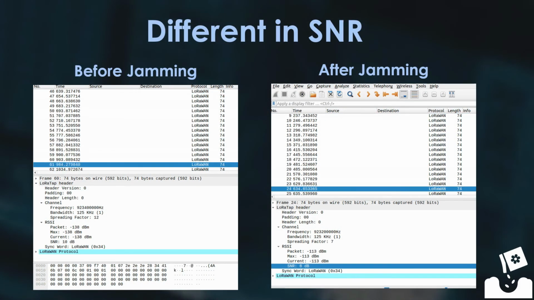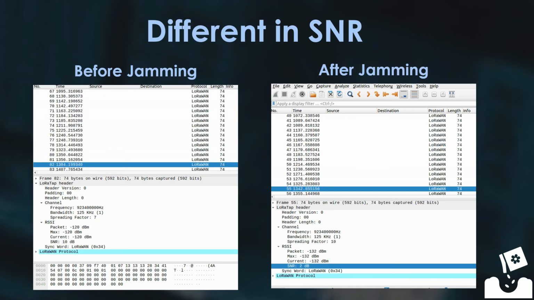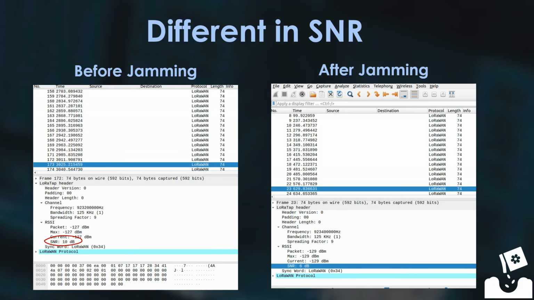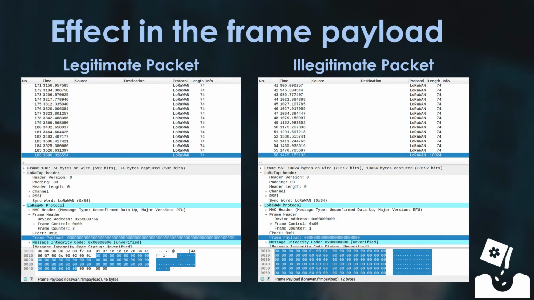Based on the results observed in the Wireshark network analyzer, the condition of the signal-to-noise ratio before and after jamming was verified. Before a jamming attack was implemented, all packets obtained a 10 dB signal-to-noise ratio, especially in environment 1. After the jamming attacks, the SNR for the surviving packets is unstable. This analysis from the Wireshark analyzer is obtained from environment 4 with 100 devices and 20 jammers. Based on the graph